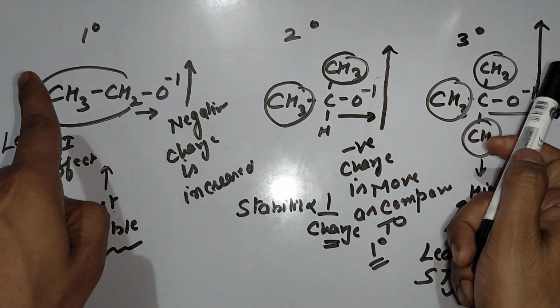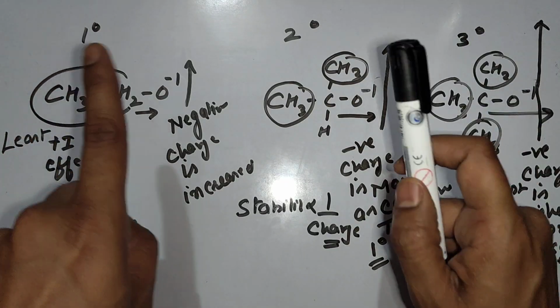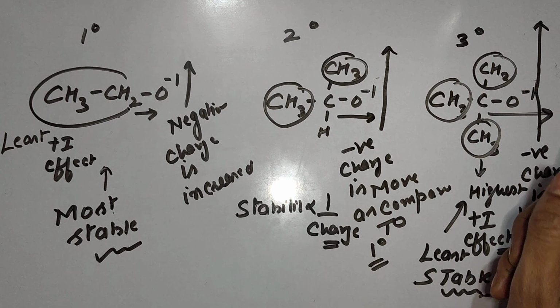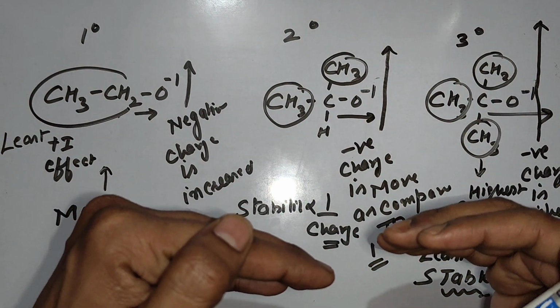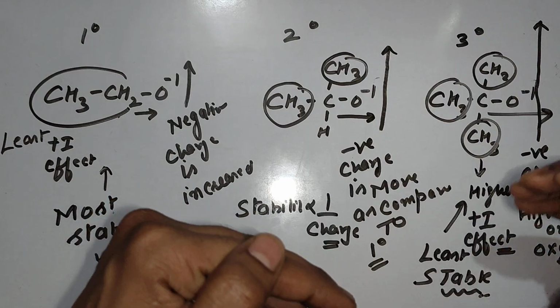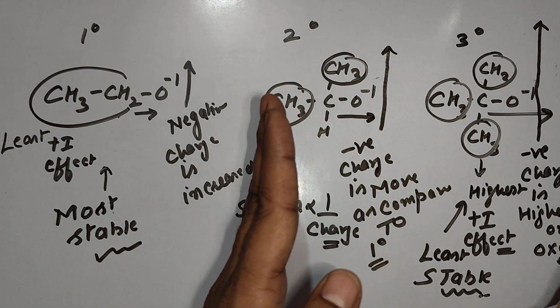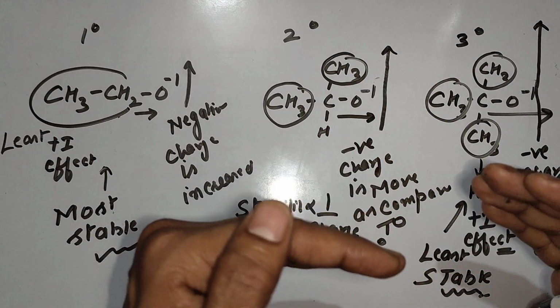Out of 3 alcohols, after release of H positive ion, which is in most benefit? 1 degree. And which is in least benefit? 3 degree. So 3 degree alcohol knows that after loss of H positive ion, the least stable anion will generate. So it will not prefer to release H positive ion easily, because everybody wants stability.